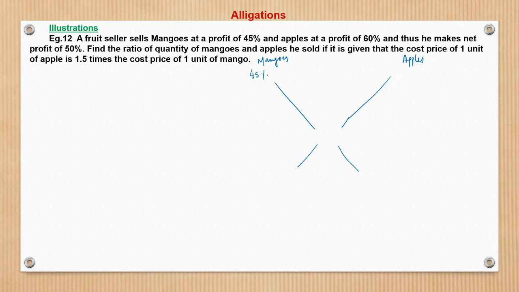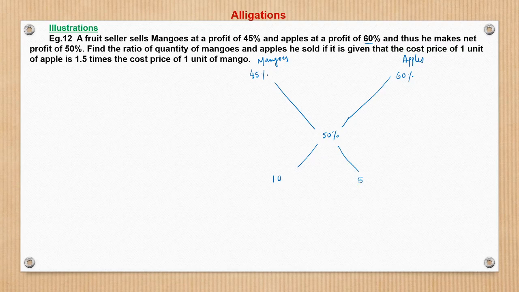And here in case of apples the profit is 60%. And the net profit, average profit is 50%. Right. So what is the difference? 60 minus 50 is 10, 50 minus 45 is 5.